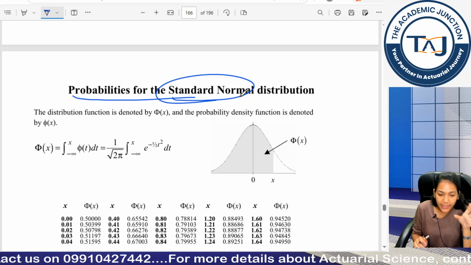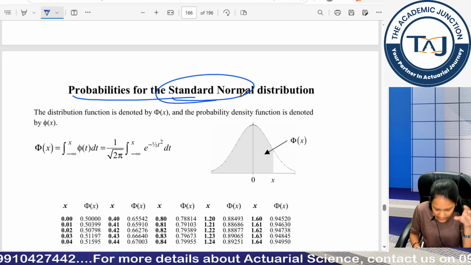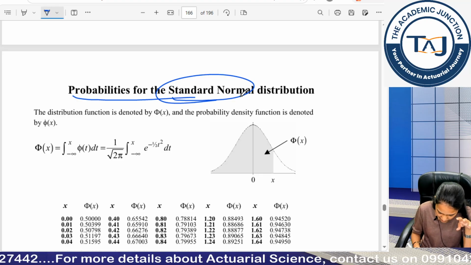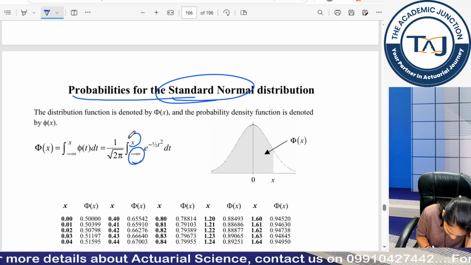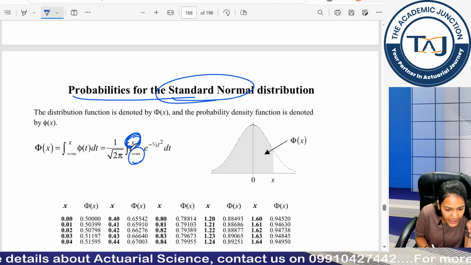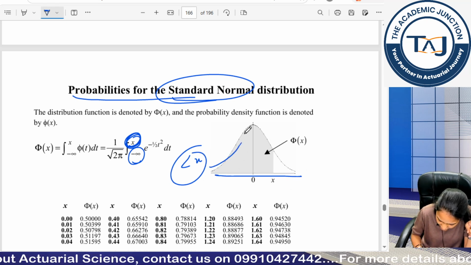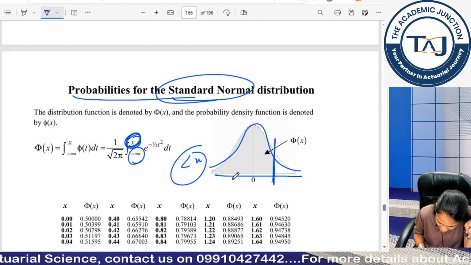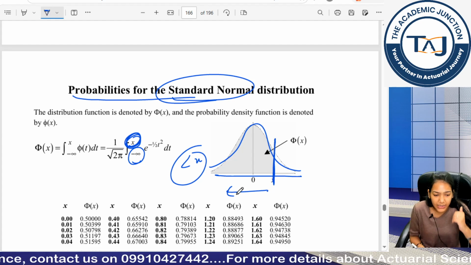Okay. Again, which values is my tables book giving? Is it giving me greater than values? Is it giving me less than values? One way is interpreting from the graph. We are going from the lower limit and restricting the upper limit till x. This means we are talking about less than values. If I talk about this graph, this is my x, my shaded region is less than x, that is why I am talking about less than values.